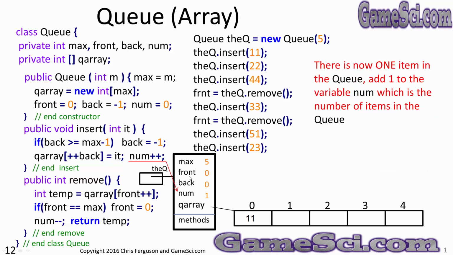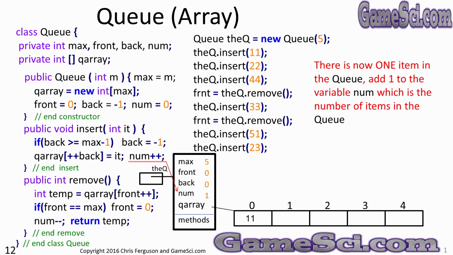Num++. First thing I want to point out on this line of code is prefix, postfix have nothing to do with it. This is a single line of code. Notice that semicolon there. Just add 1 to num and store the result in num. Since we have one item in the queue, add 1 to the variable num, which is the number of items. And you can see we now have one item in the queue. And you can visually see it. We have one item in the queue and num contains a 1.